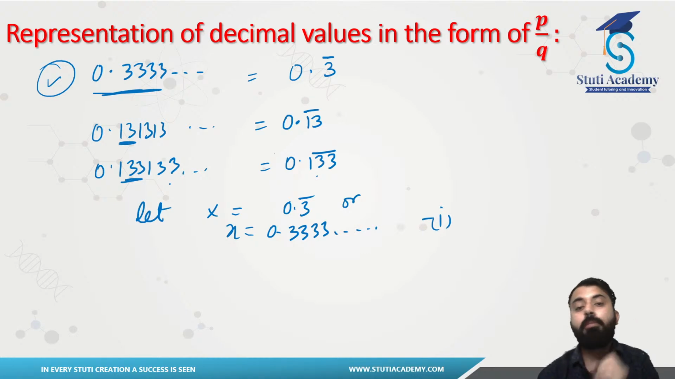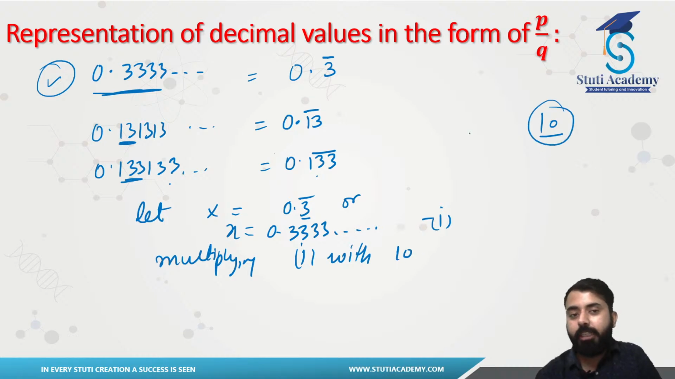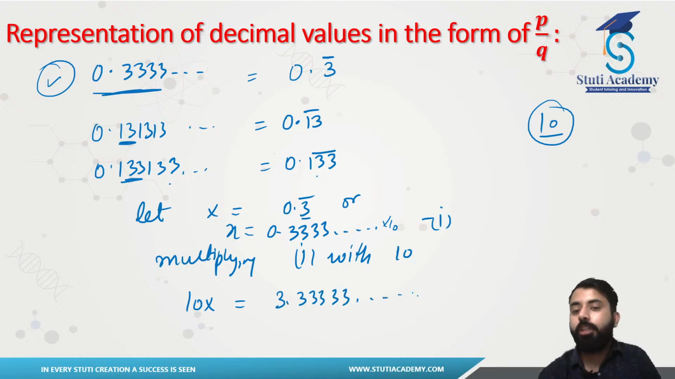Then count the number of digits which are repeating. In this case, we have only 3 which is repeating. Now you just pick one and put as many zeros as the number of digits which are repeating. Now we have a single digit which is repeating, so I will be putting a 10 here. I will be multiplying both sides by 10. So this will be 10x, and if you multiply this with 10, this will be 3.333333, and this will be going on.